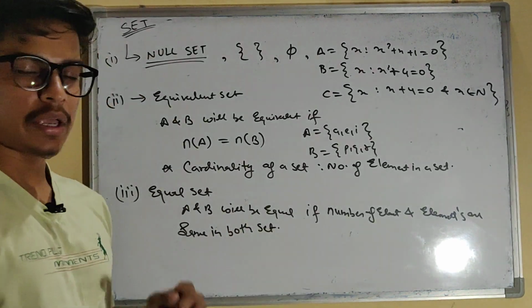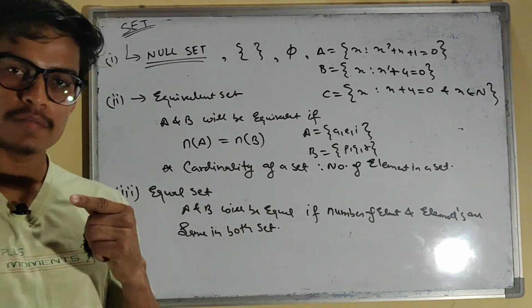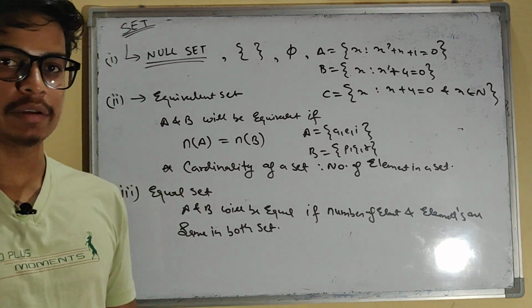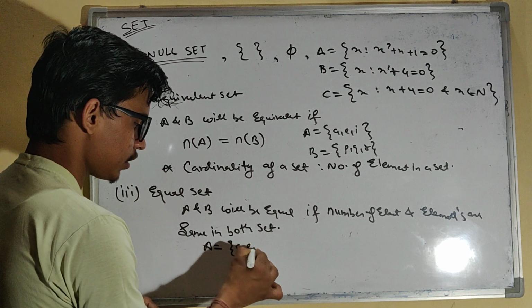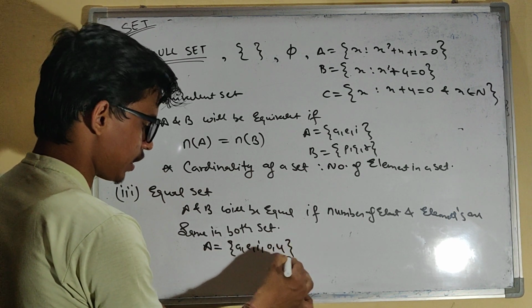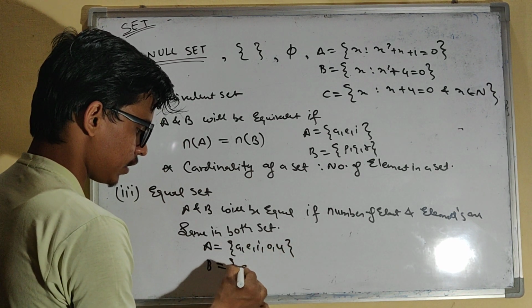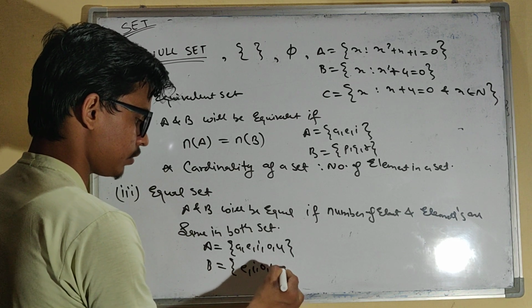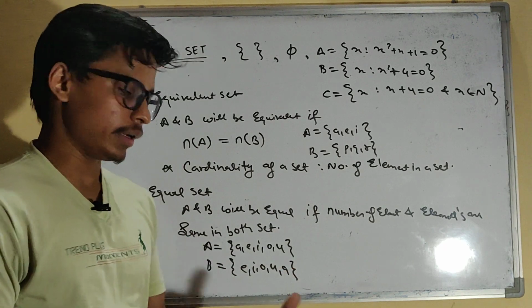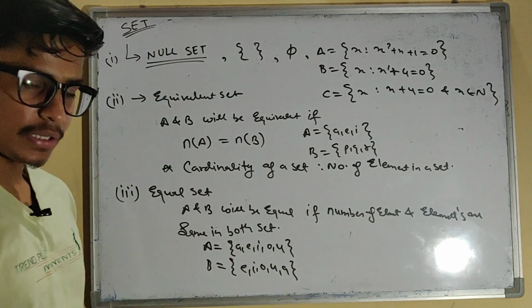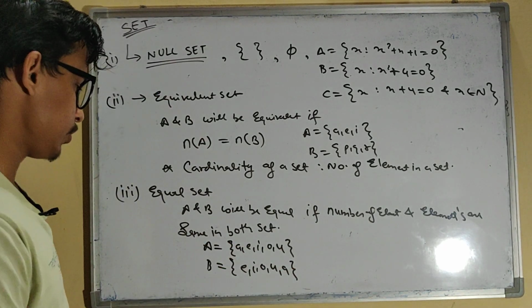Got it? So A and B will be equal if the number of elements as well as the elements are the same, right? You can write it like this: A equals a, e, i, o, u, and B equals e, i, o, u, and a. So order doesn't matter. The elements and the number of elements should be the same.